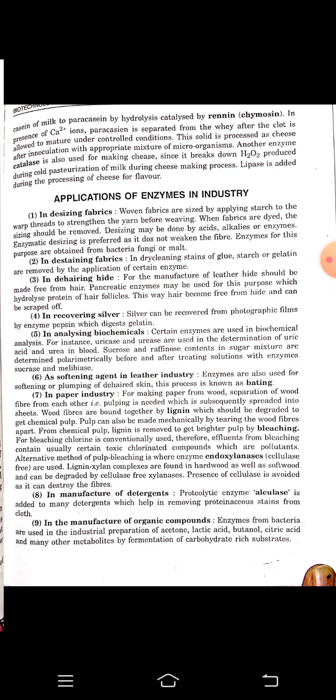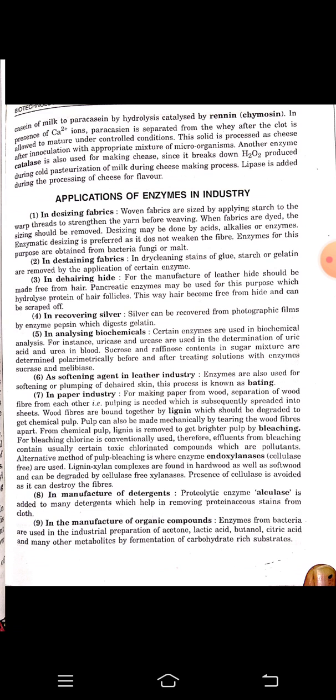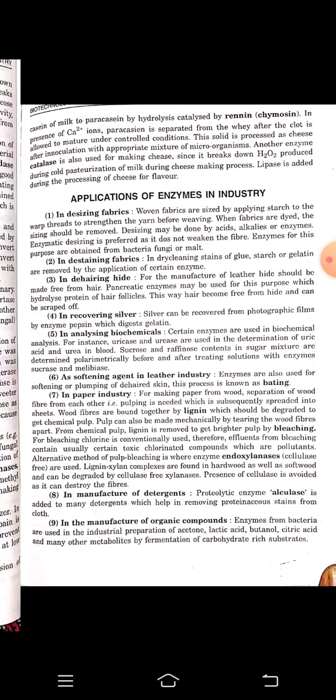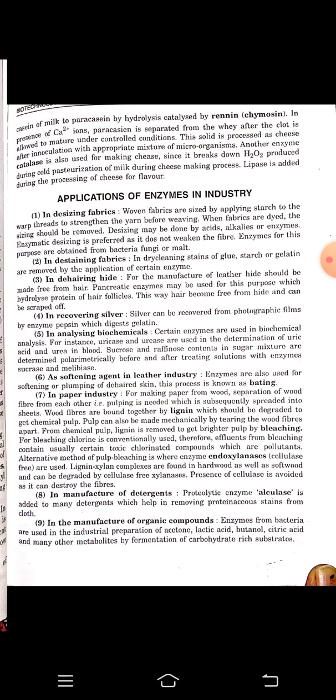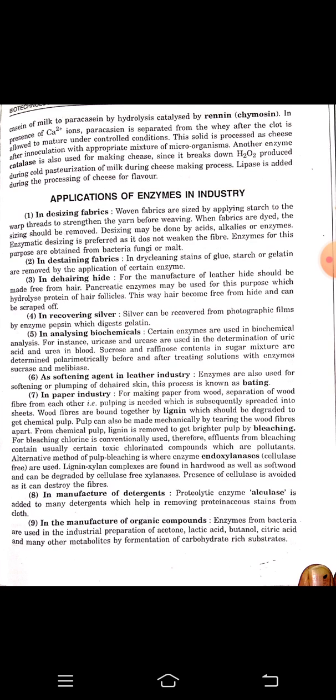Now, applications of enzymes in industry. In designing fabrics, woven fabrics are sized by applying starch to the warp threads to strengthen the yarn before weaving. When fabrics are dyed, the sizing should be removed. Now, in destaining fabrics, in dry cleaning, stains of glue, starch, or gelatin are removed by the application of certain